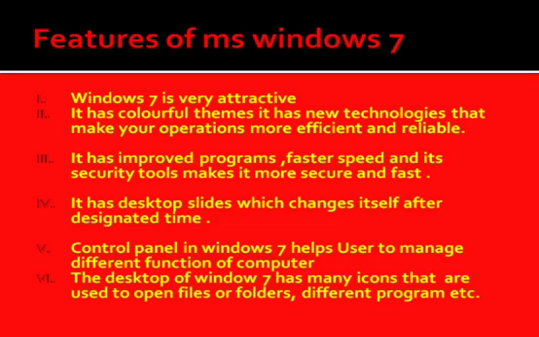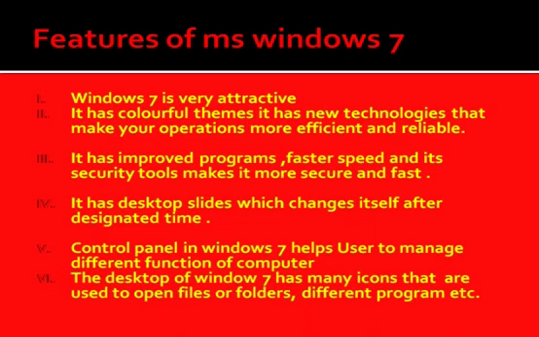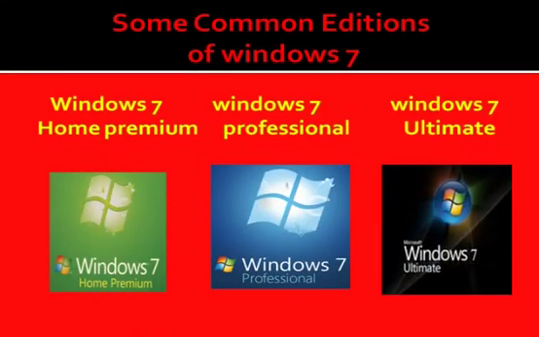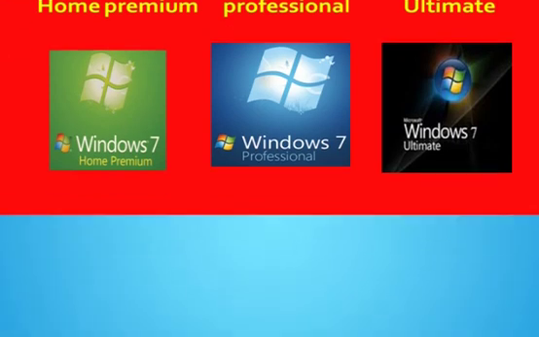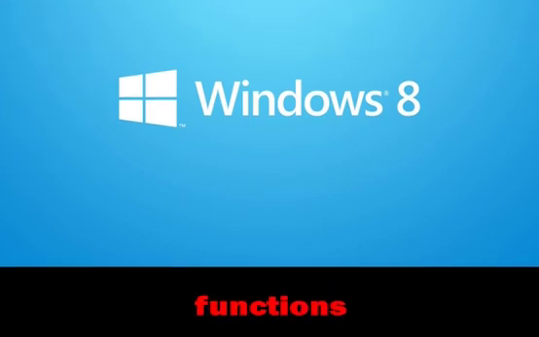Control Panel in Windows 7 helps the user to manage different functions of the computer. The desktop of Windows 7 has many icons that are used to open files or folders, different programs, etc. Some common editions of Windows 7 are Windows 7 Home Premium, Windows 7 Professional, and Windows 7 Ultimate. After Windows 7, Windows 8 is coming. It is an operating system of the Microsoft company, and its existence was first announced in January 2011.